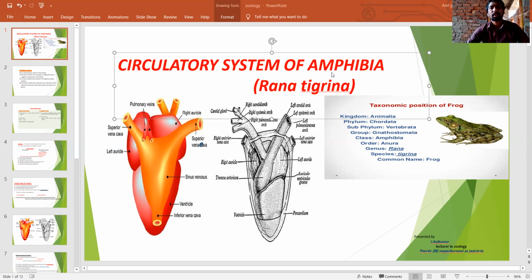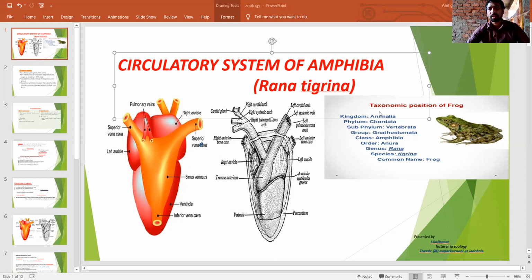So today we will discuss the circulatory system of amphibians, particularly Rana tigrina, the scientific name of the frog. It is also known as the Indian bull frog.